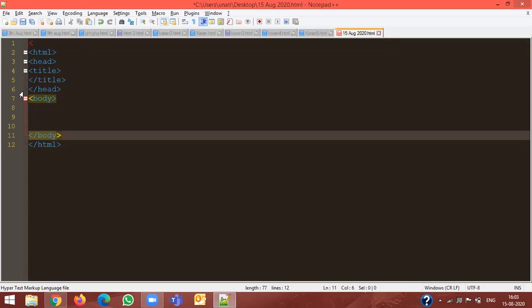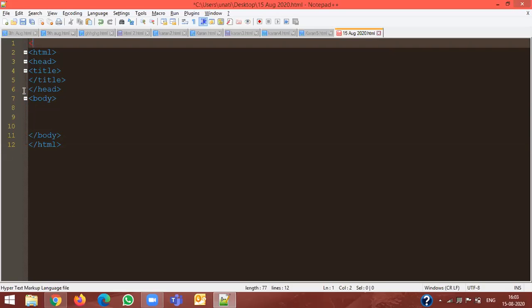So this is our basic structure of every HTML page. It will have a head, it will have a body, and then we will learn some new tags today.